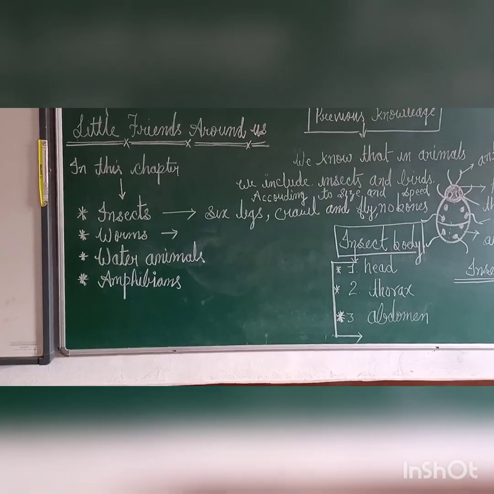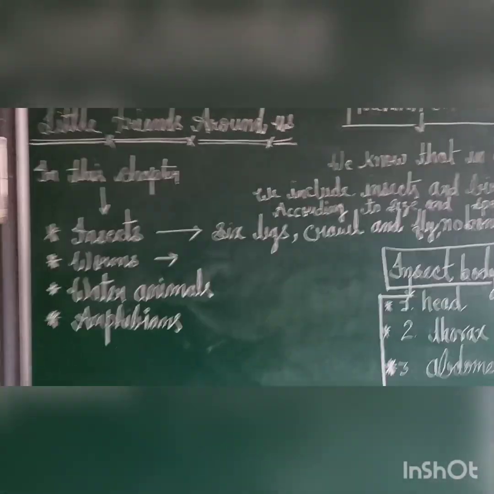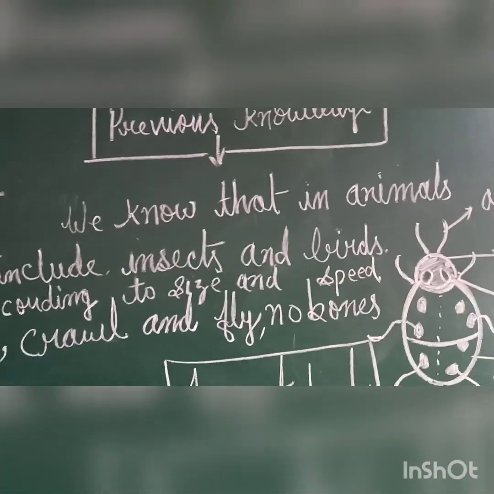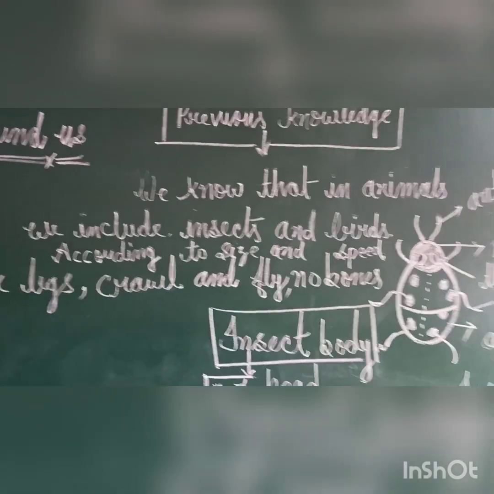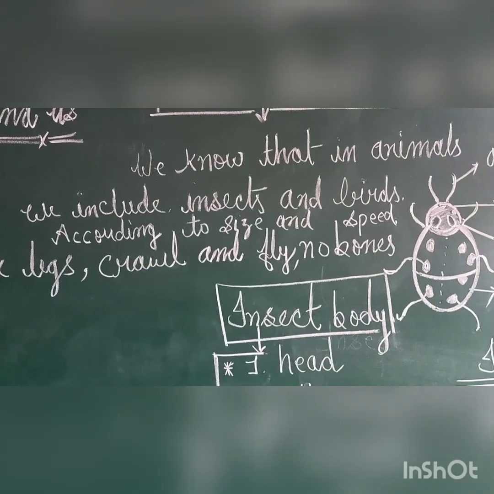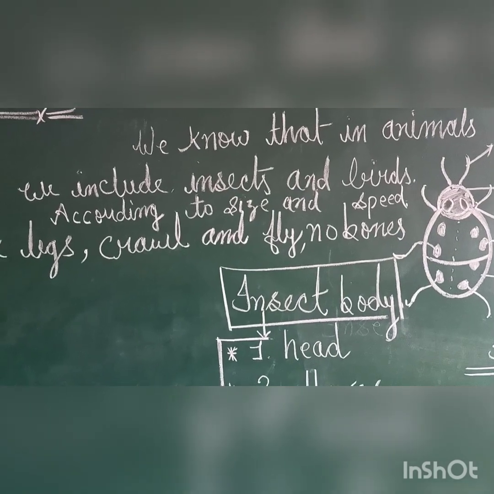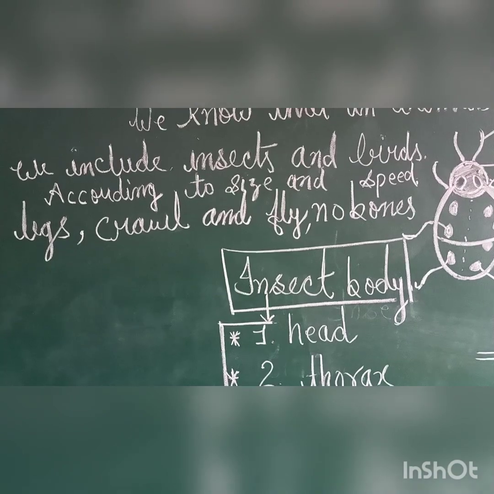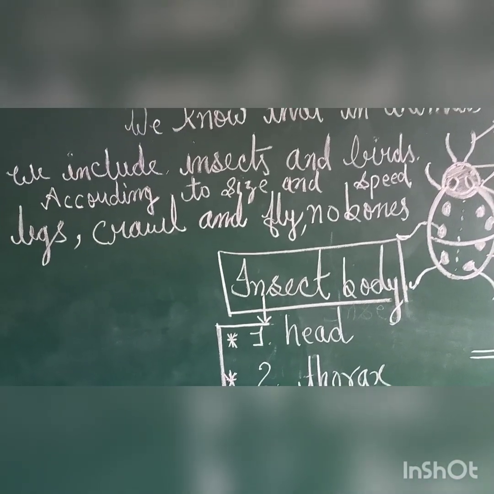Before starting this lesson we need some previous knowledge. According to our previous knowledge, students, we know that in animals we can include four-legged animals. In animals we also include insects and birds. Birds have 2 legs and insects have 6 legs.